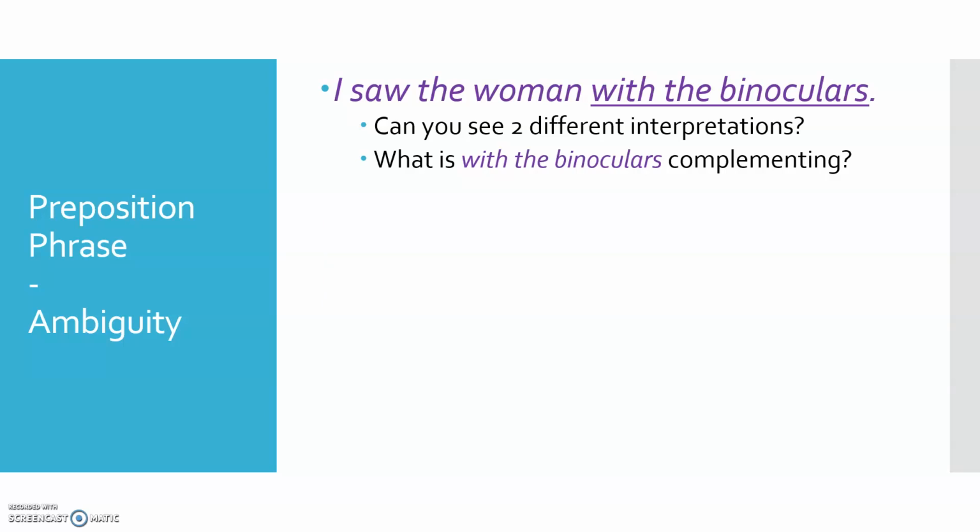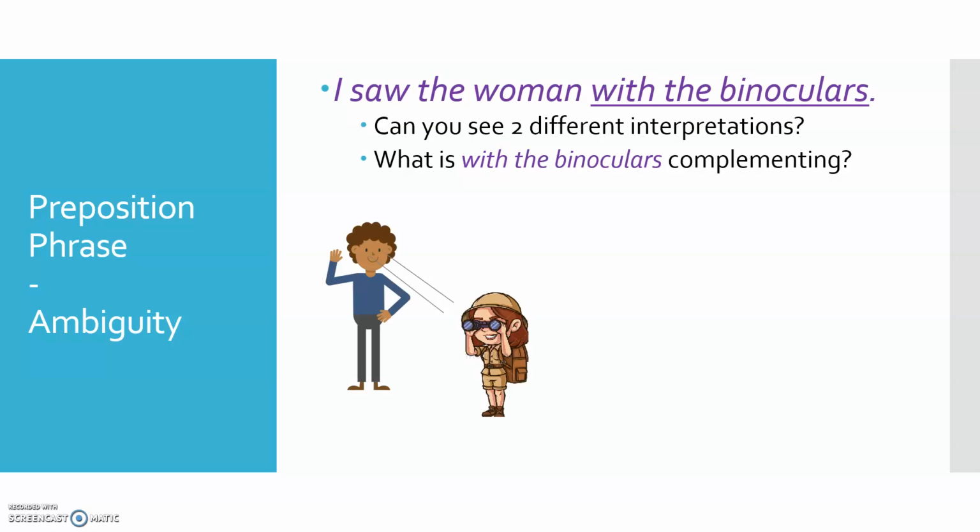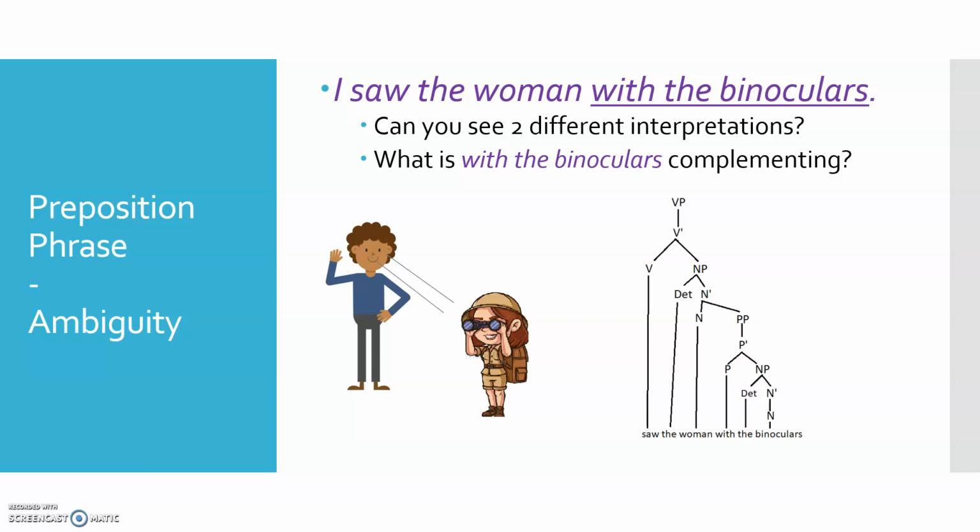The other interpretation is that the woman has the binoculars, and with the binoculars is describing which woman we saw, in which case the preposition phrase is now completing our understanding of the head noun inside the direct object. Who did we see? The woman with the binoculars, right? All of that goes together as the direct object.